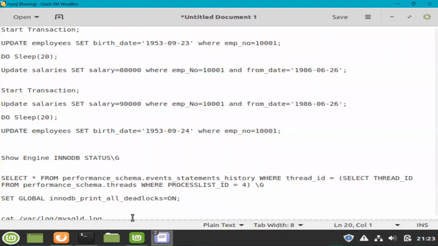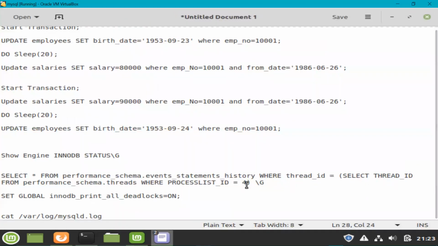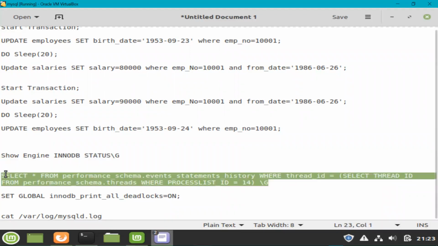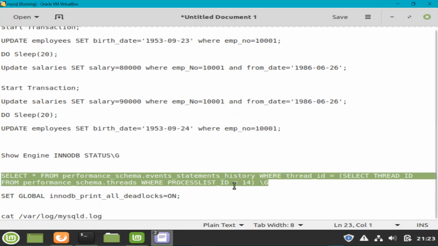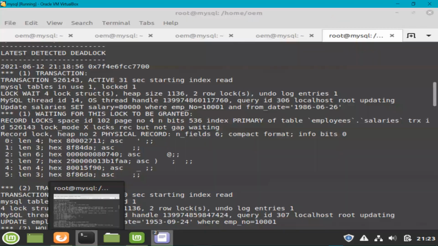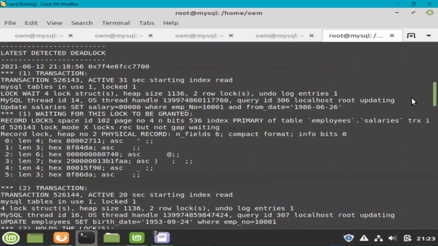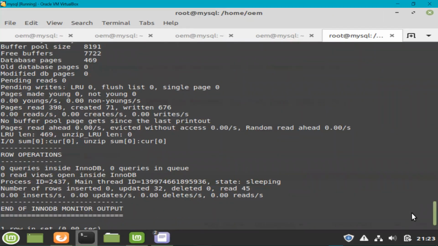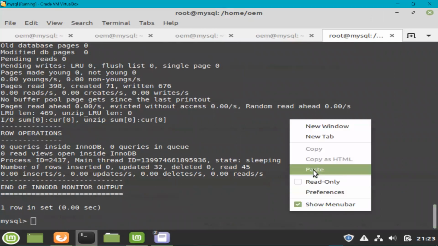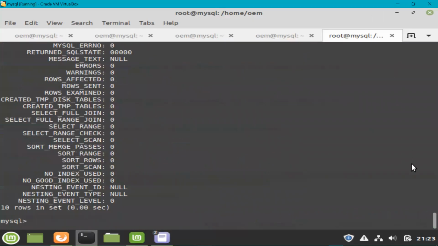Okay, so there is another command which I'm going to use here, and this is this command. First I'll run it for 14, which was the deadlock winner. There is a table, the events statement history table, under the performance schema database. You can query this table for process list ID 14, and you can find lots of other details as well. So let me go ahead and execute this command. Let me come down and paste, and yes, done.